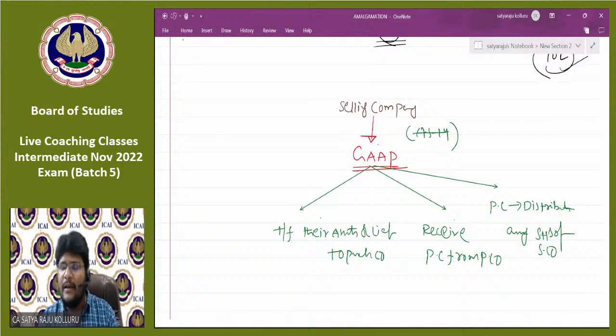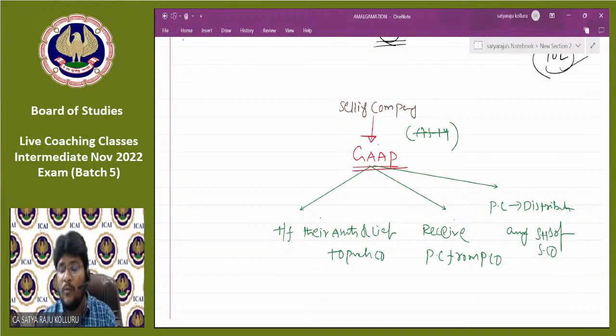The reason is whether it is amalgamation or absorption or external reconstruction, only two different types of companies are possible. One is the transferor company and the other is the transferee company. That's why in the problems, sometimes they might discuss absorption, sometimes pure amalgamation, sometimes external reconstruction. There is no need to know, sir, whether it is absorption or amalgamation or external reconstruction, because we only know two things: the purchasing company and the selling company. What is the accounting treatment in the books of the selling company? What is the accounting treatment in the books of the purchasing company?